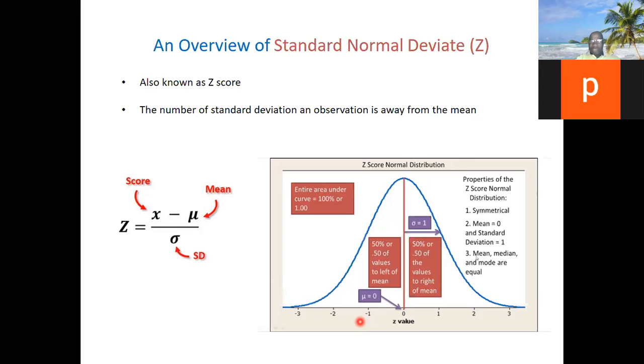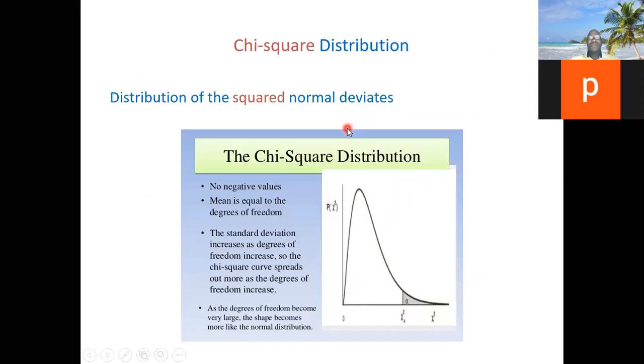Now, what did this man do, Pearson? What he did was to square the z. If you square z, that is, if you square normal distribution, it gives you chi-square distribution. So the word chi is from a Greek letter. But when you say chi-square, it just tells you that that was the origin. Squaring normal distribution gives you chi-square distribution.